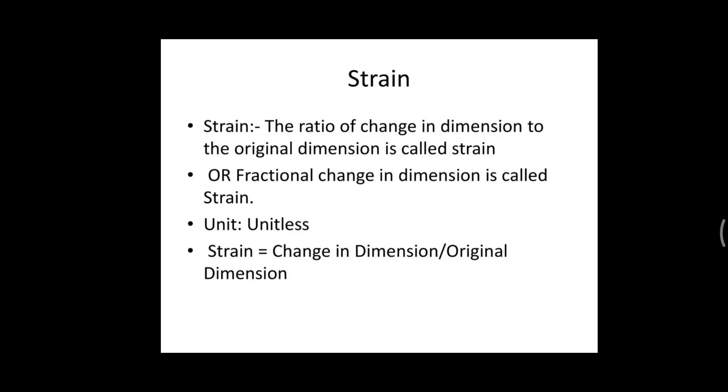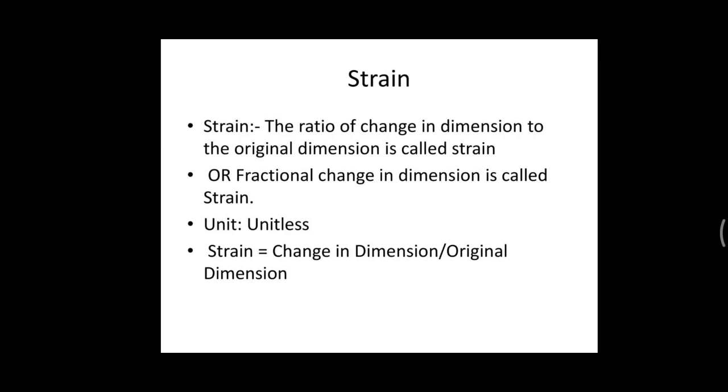That means strain is a unitless quantity, with no units and no dimension. But in the case of stress, the unit is Pascal, and the dimension is that of pressure.